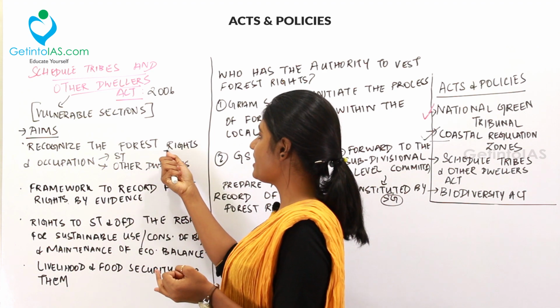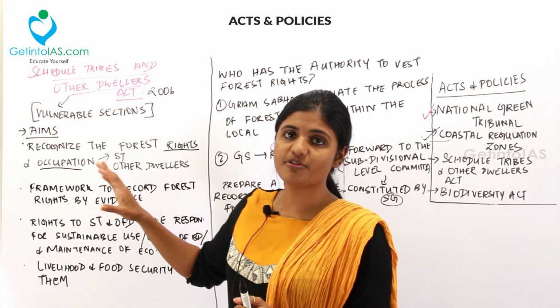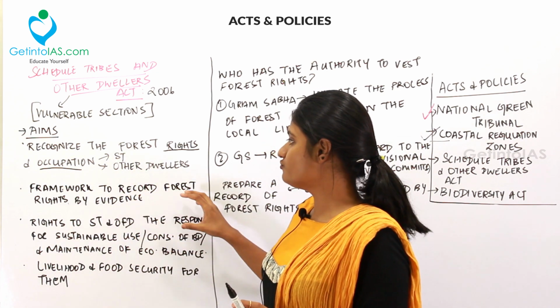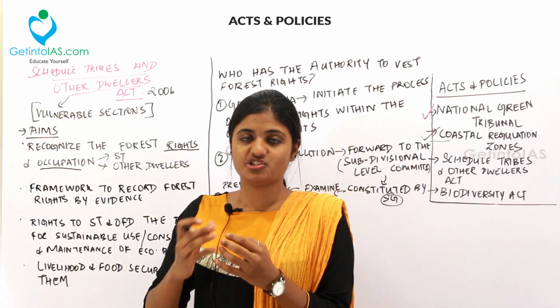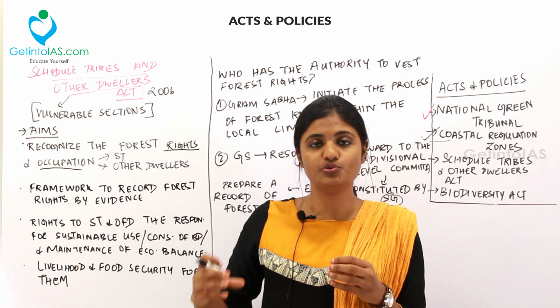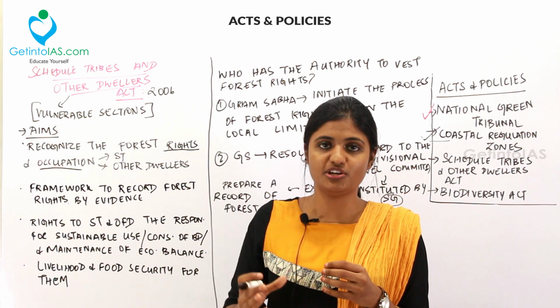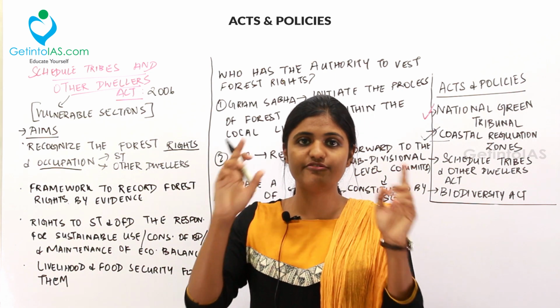You should recognize their rights and their occupation. Next is to form a framework to record the forest rights by evidence. For generations these people live in that area and each community has a special occupation, so by evidence you should note down all their rights in a framework.